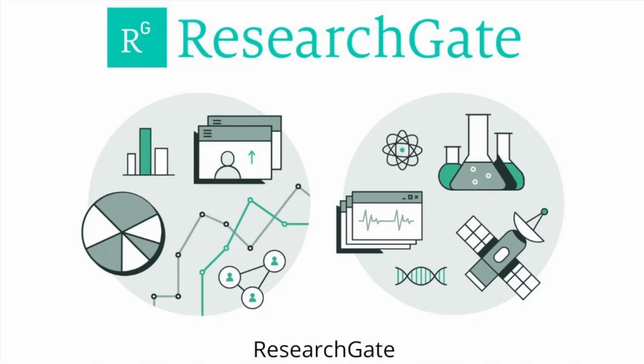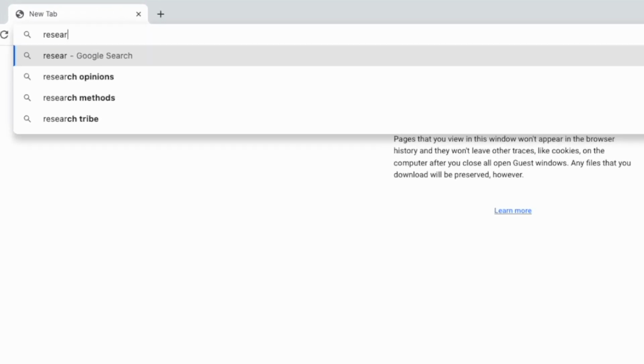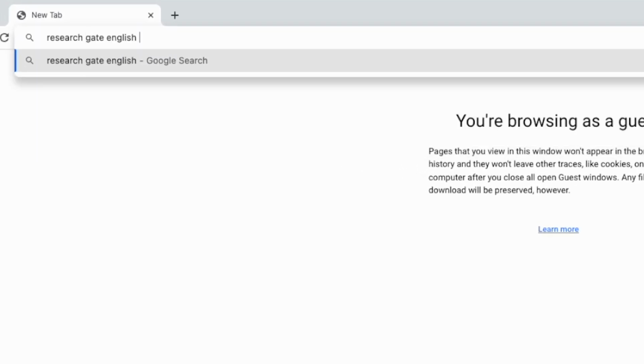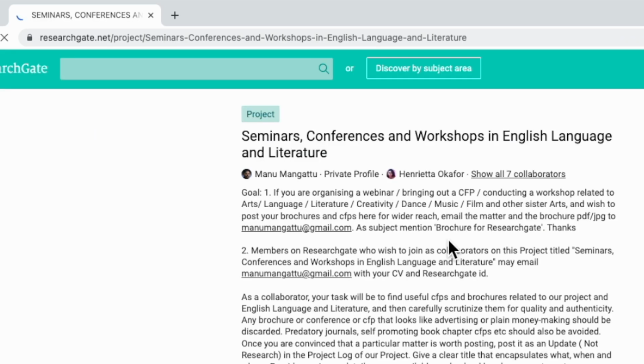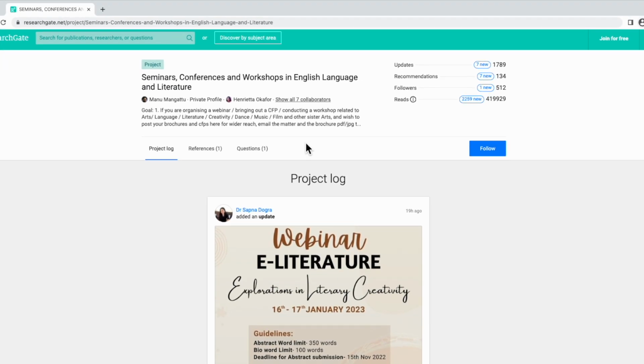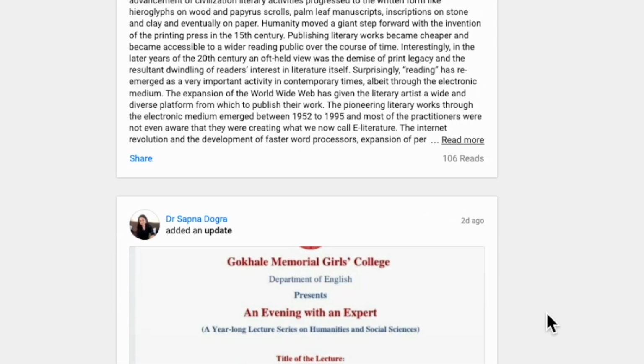Now let's talk about our third source, which is the website Researchgate.net. The best thing about this website is that if any university in India conducts seminar, conference, particularly in English literature, you can come to know about it from this particular website. Simply search on Google Researchgate English Literature. You will have the results and click on the first link that has the heading Seminars, Conferences and Workshops in English Language. Now you can learn more about what all universities are conducting webinars and workshops.